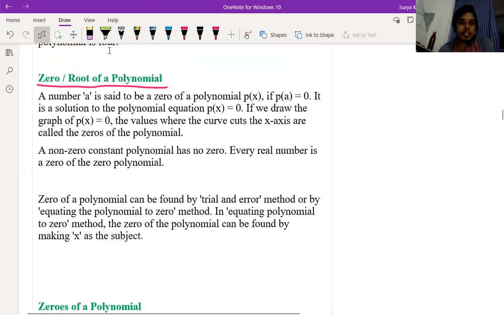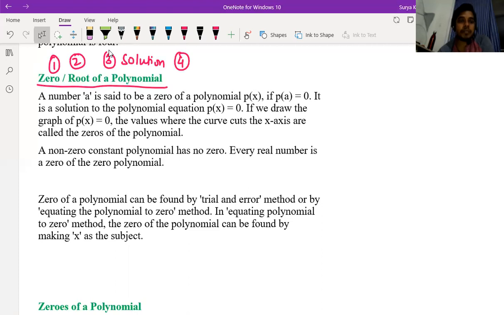This 0, the synonyms I'm writing are similar words. One is 0, you can say. Second is root. Third, you can say solution of the polynomial. Or you can say other words: 0 of the polynomial, root of the polynomial, solution of the polynomial, other value of the polynomial, or answer of the polynomial.